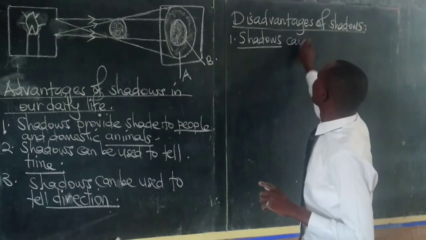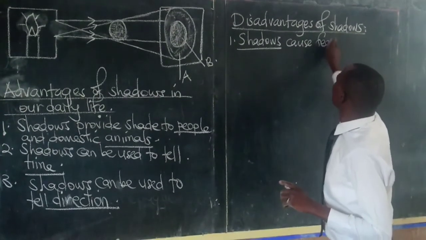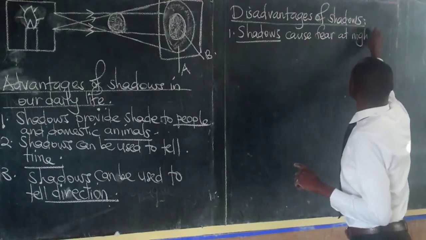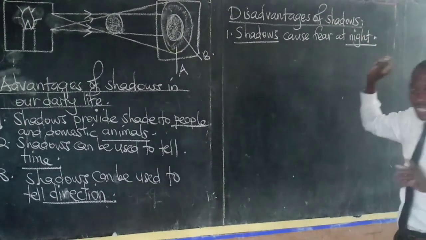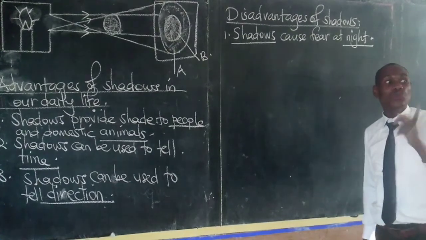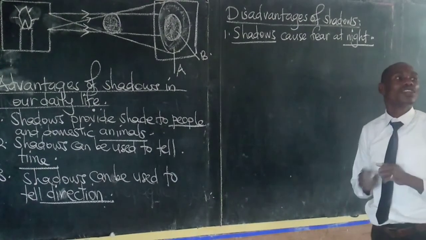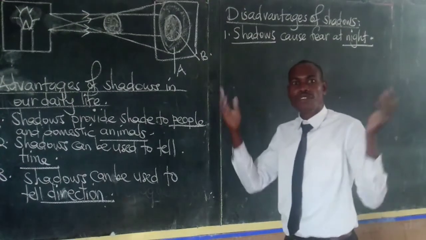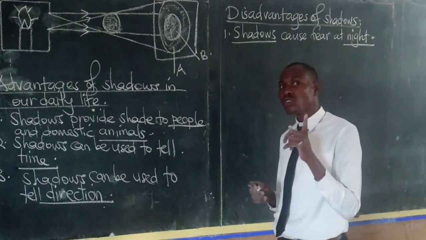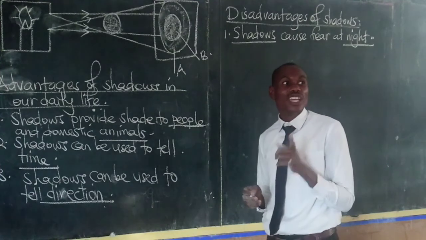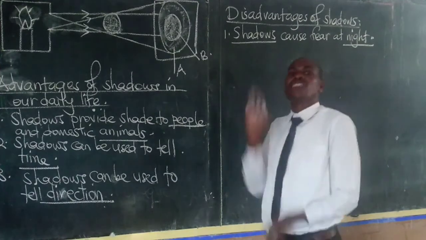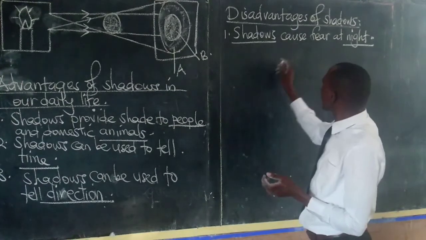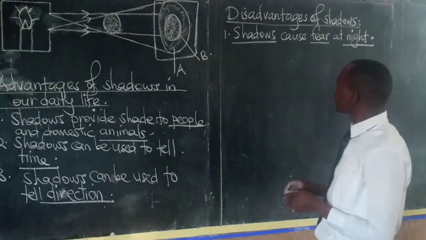shadows cause fear, especially at night. When you are moving alone, you can see your shadow and you feel somebody is following you. What will happen? You will automatically take off. You run away from your own shadow. But I'm telling you, you cannot defeat your shadow. It will run after you and it will always be attached to you. The faster you run, the faster it will also run. So shadows can cause fear at night.